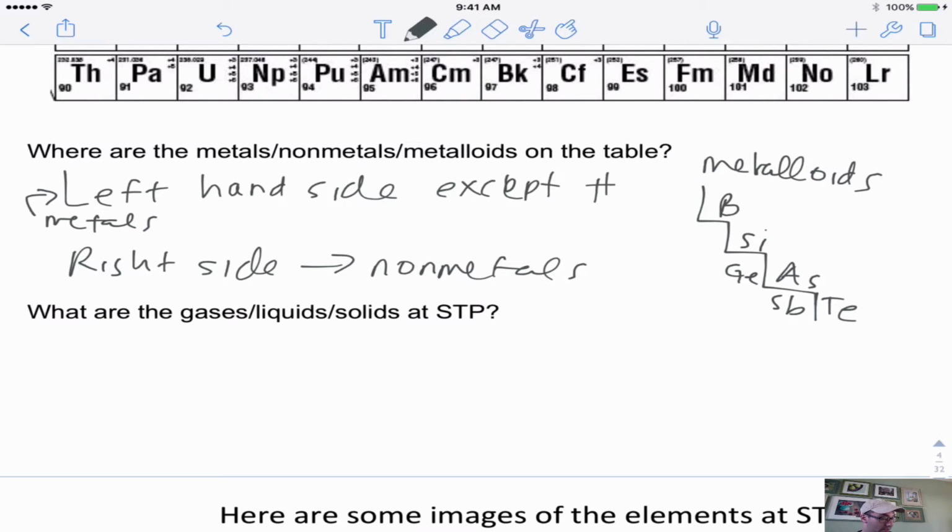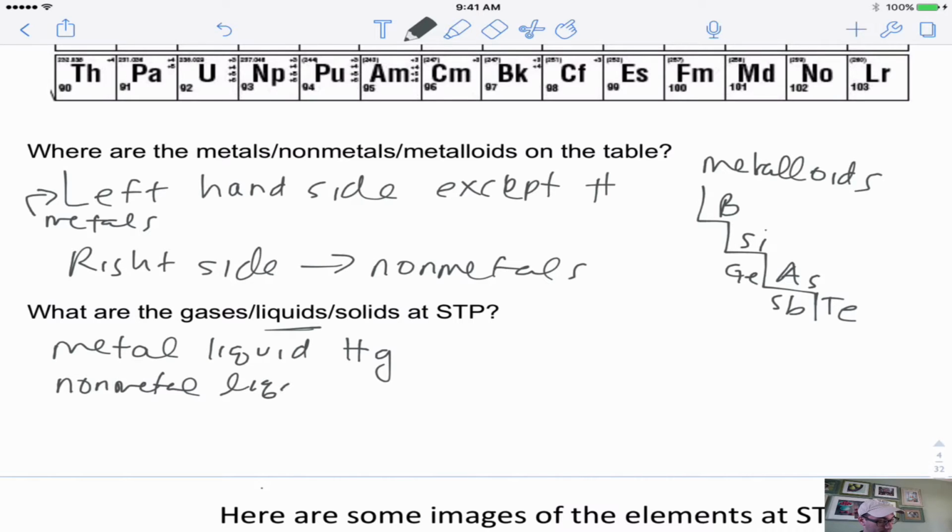For example, for liquids, we have the metallic element mercury. So there is the possibility for a metal to be a liquid at standard temperature and pressure. We also have a nonmetal that's a liquid, and that's bromine.